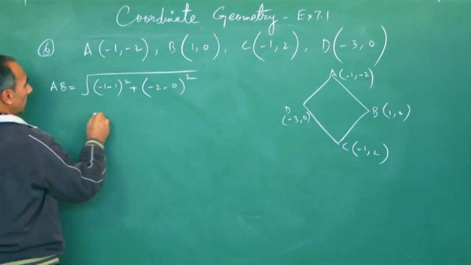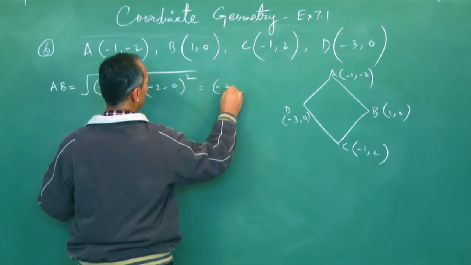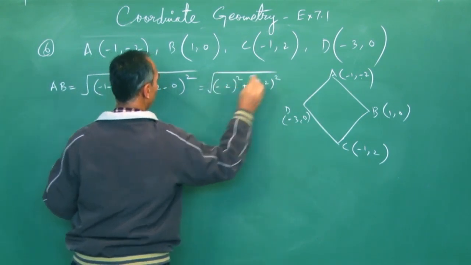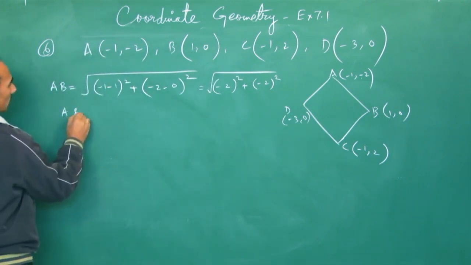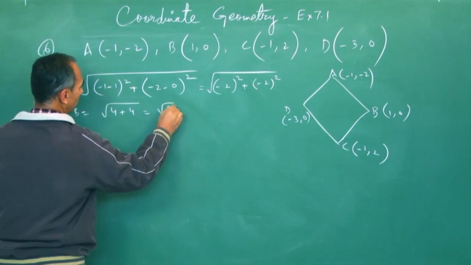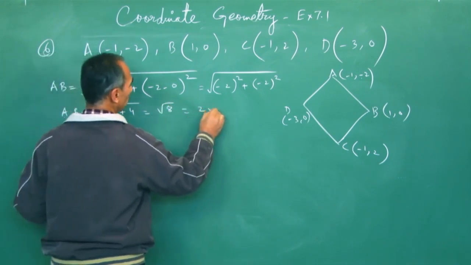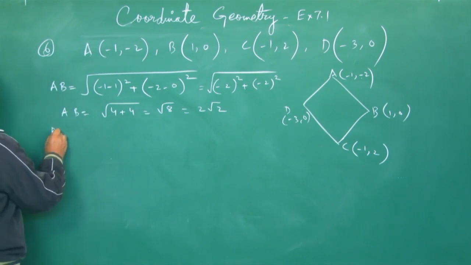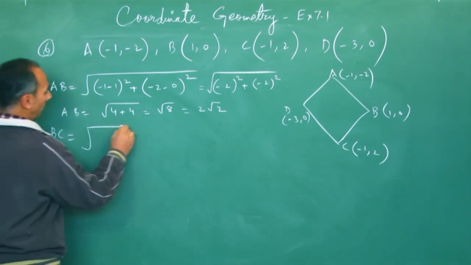So that will be -2 whole square, -2 whole square. So AB is 4 plus 4, that is square root of 8. That is 2 root 2. So length AB we found.